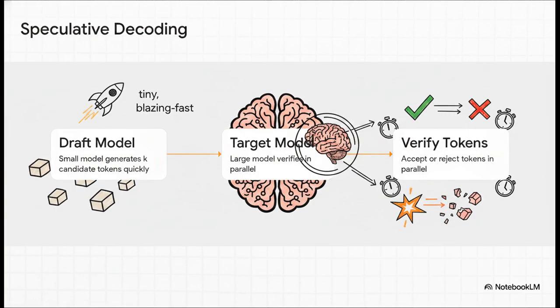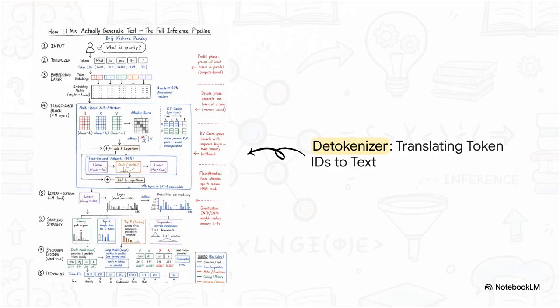But I gotta say, the absolute coolest speed trick of all is speculative decoding. See, because the main large target model is so heavy and slow, they use a tiny, blazing fast draft model to guess the next few words ahead of time. So the draft model might speed ahead and guess "gravity is a." Then the massive target model verifies all of those guesses in parallel. It looks at the sequence and essentially says, yep, "grav" and "ity" are correct, accept them. But no, "is a" is wrong, reject those. The big model then steps in to generate the correct next token. It saves a huge amount of time by basically just checking the draft model's homework rather than doing all the writing itself.